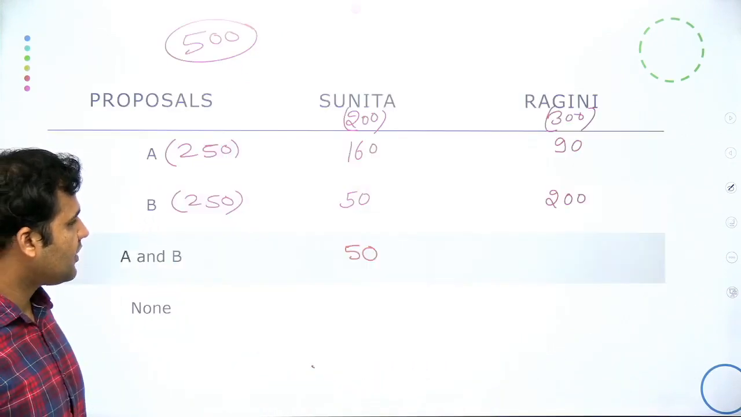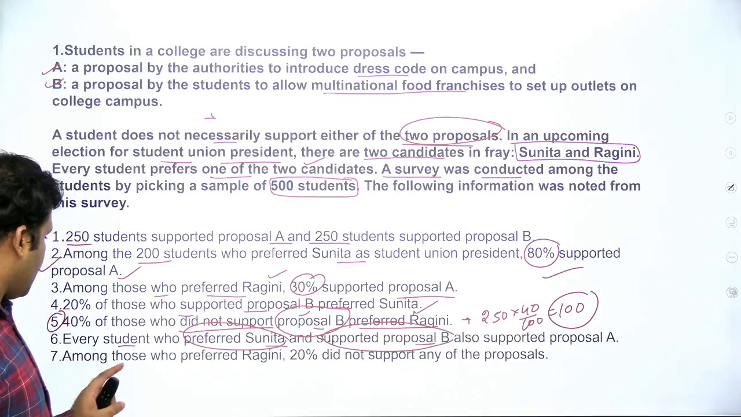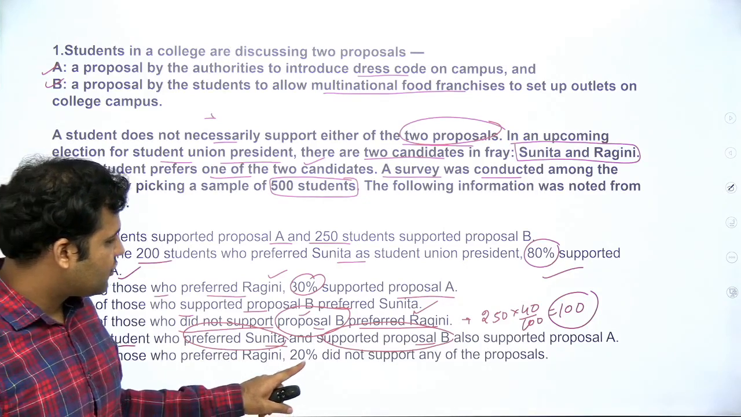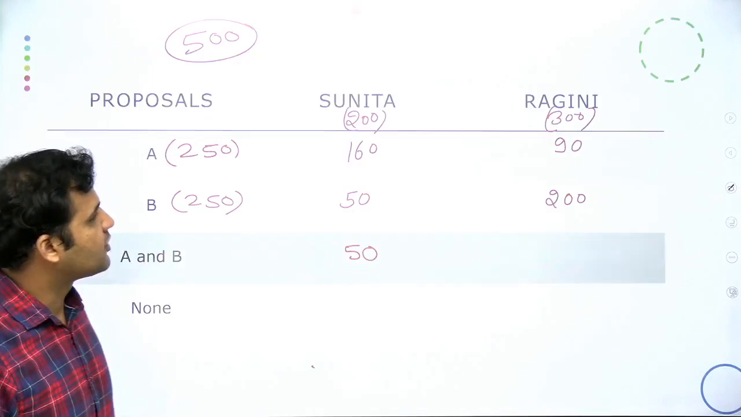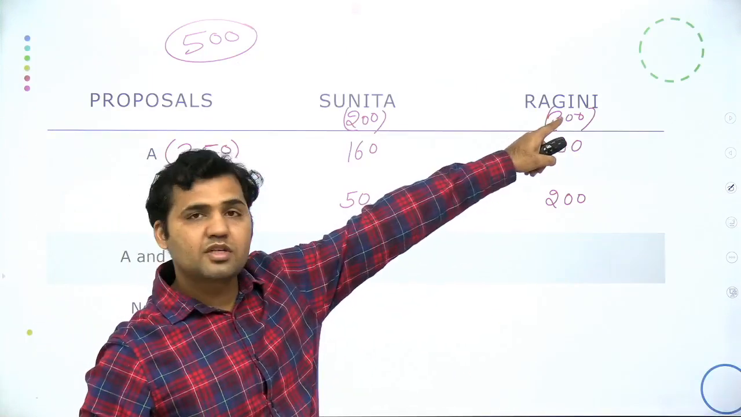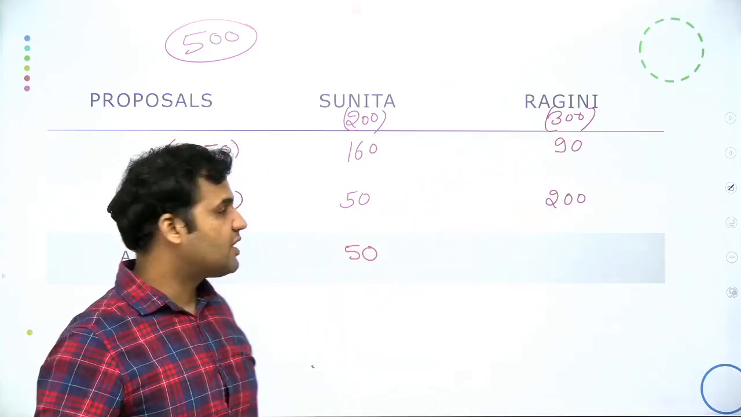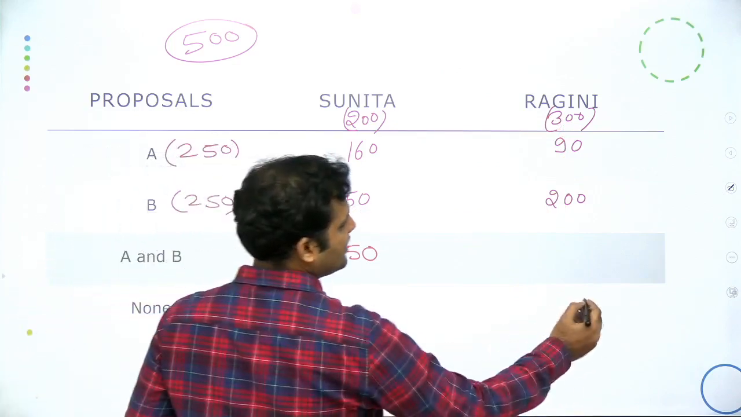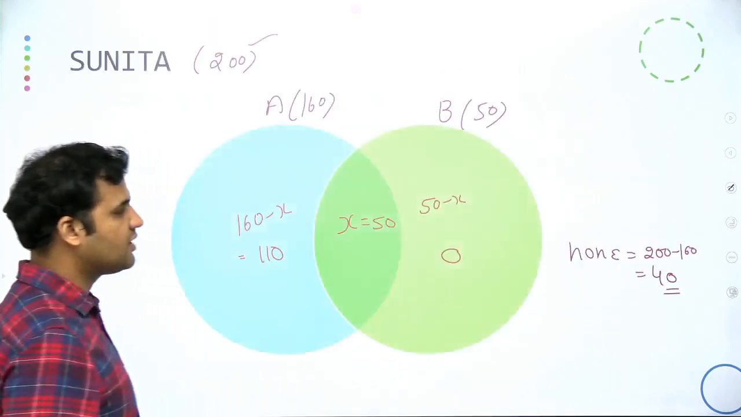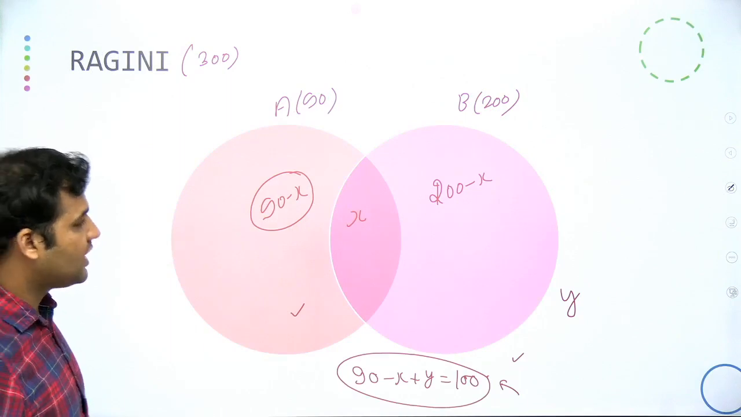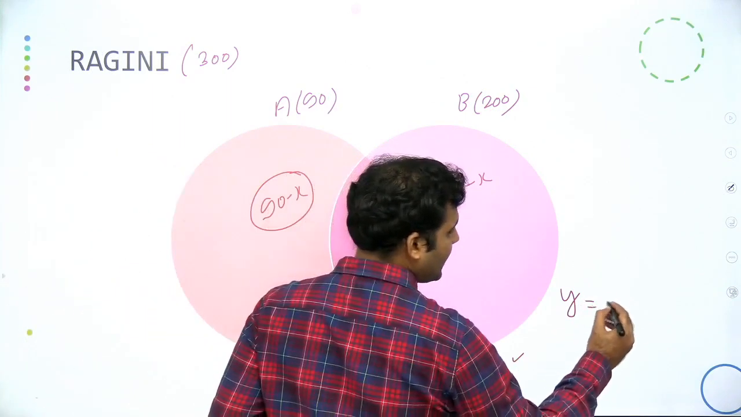Okay. Moving ahead, among those who preferred Ragini, 20% did not support any of the proposals. So we have 300 students preferring Ragini, 20% did not support any of the proposals. That means this value is 60. Now you can use this information in the Venn diagram also. In the case of Ragini, the value of y is 60.